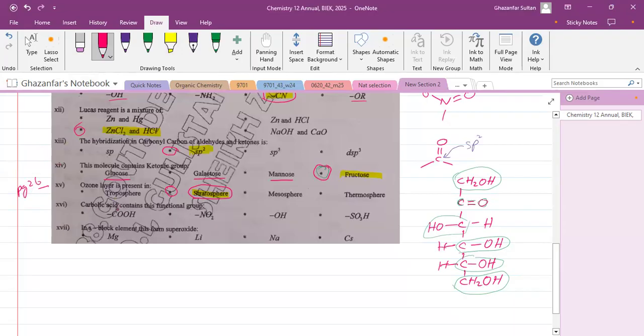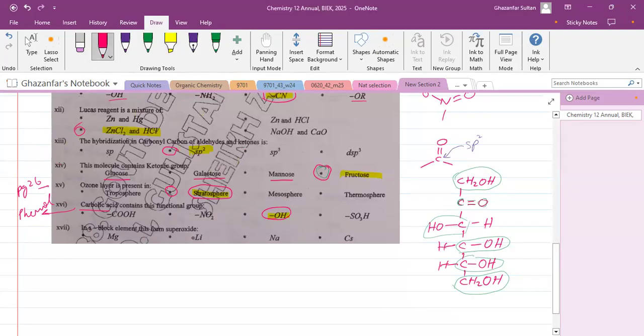And the next is carbolic acid. This is not carboxylic acid. Carbolic acid is another name for phenol. So now you can understand that phenol has this functional group on an aromatic ring.